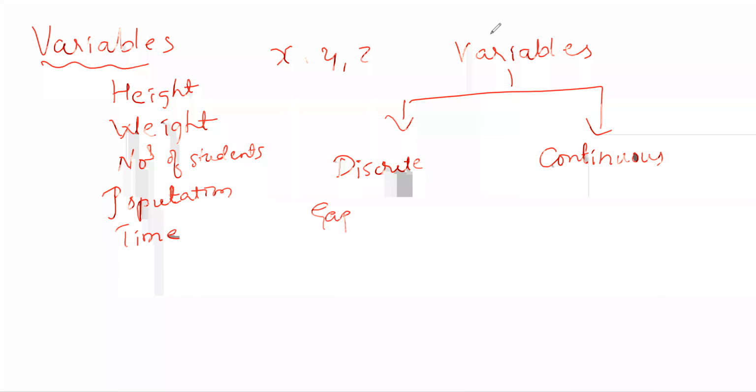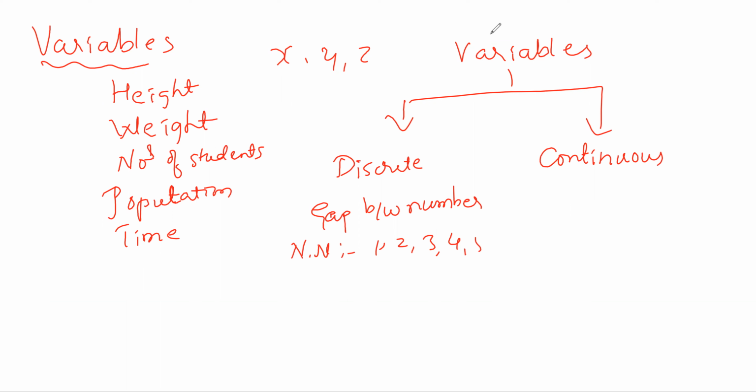The best example for this is natural numbers, right? Natural numbers means 1, 2, 3, 4, 5, and so on. So natural numbers are the best examples for discrete variables.